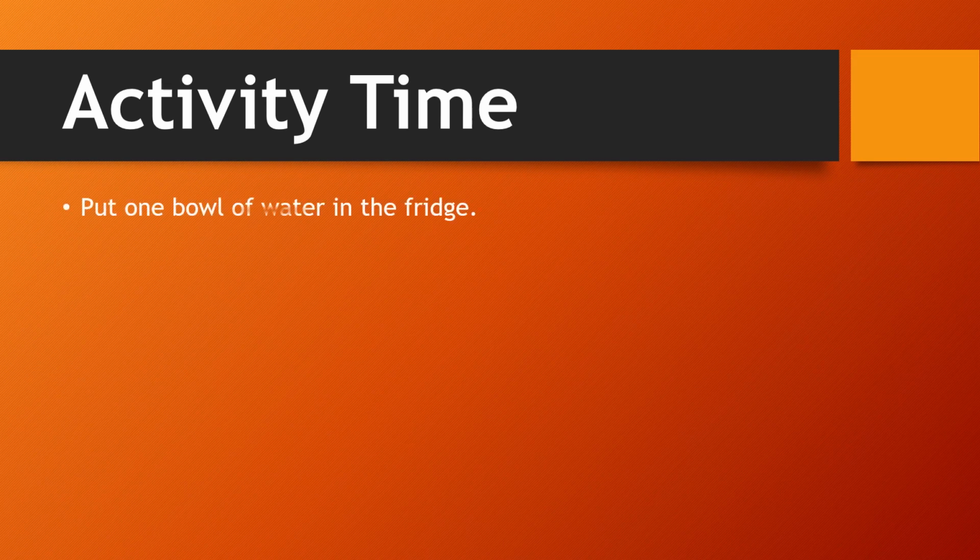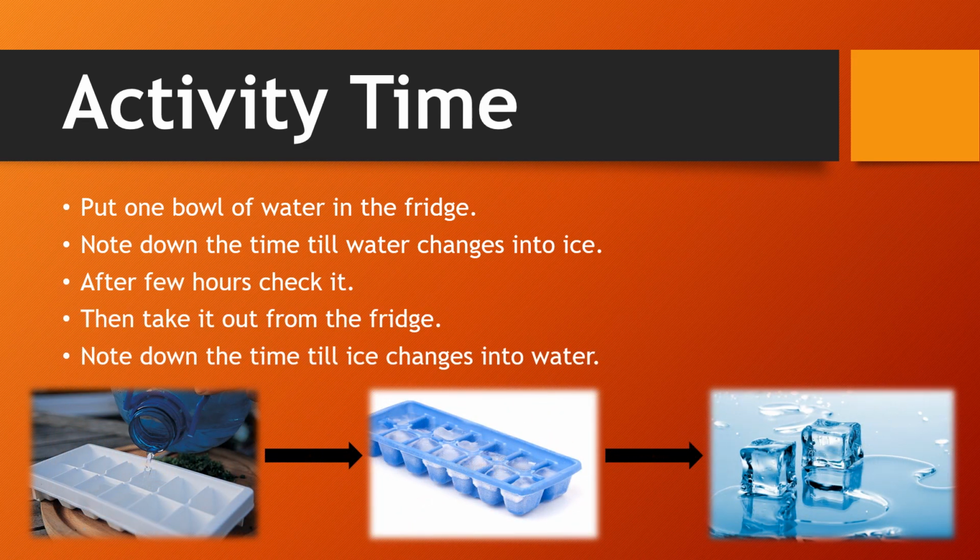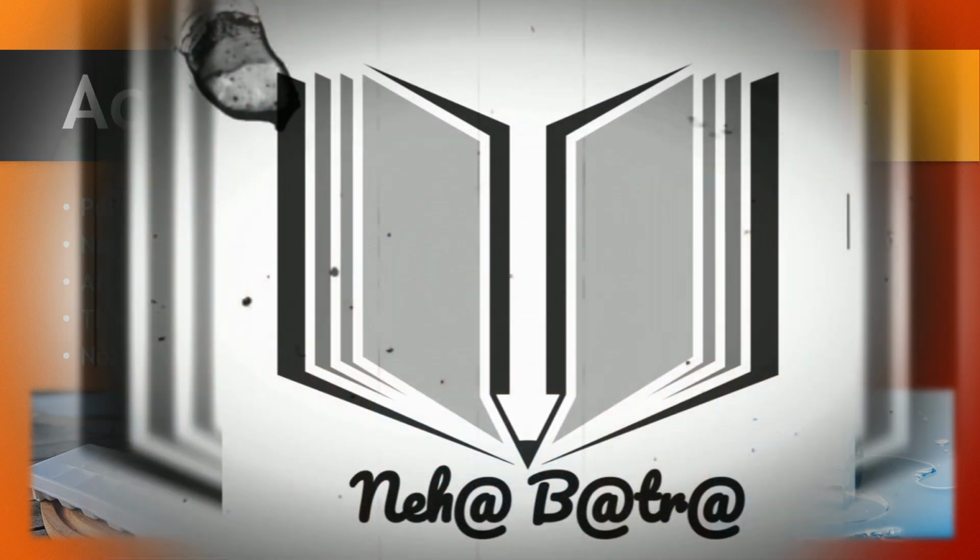Now, activity time. Put one bowl of water in the fridge. Note down the time till water changes into ice. After a few hours, check it. Then take it out from the fridge. Note down the time till ice changes into water again.